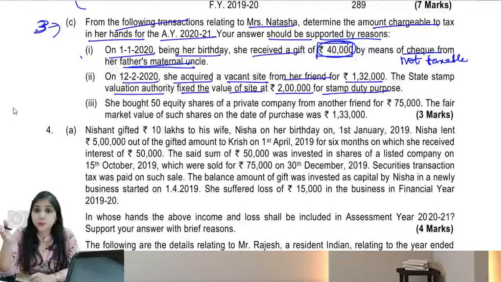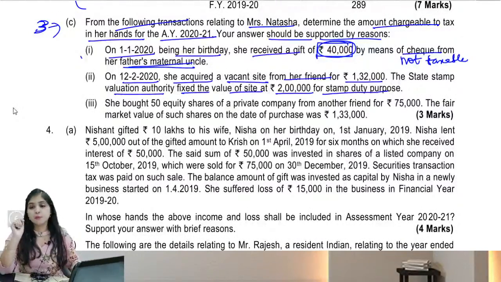Obtaining an immovable property for inadequate consideration. Do you agree with me? A 2 lakh worth property, the assessee has purchased for just 1,32,000. So even this will come under gift provisions. Which category? Immovable property for inadequate consideration. Now, immovable property, inadequate consideration, how to calculate?